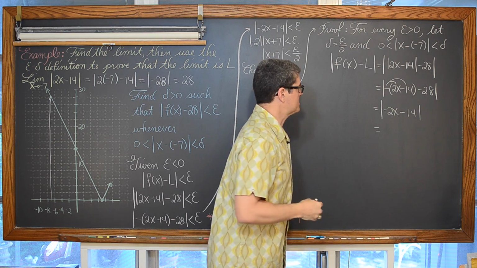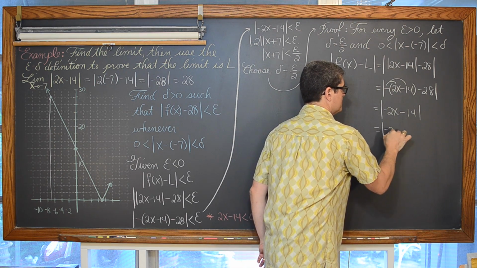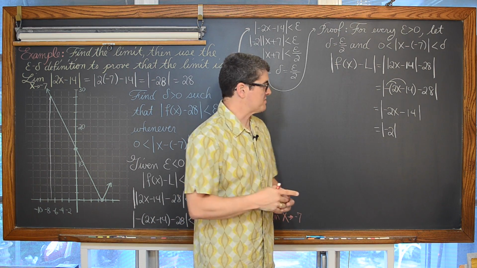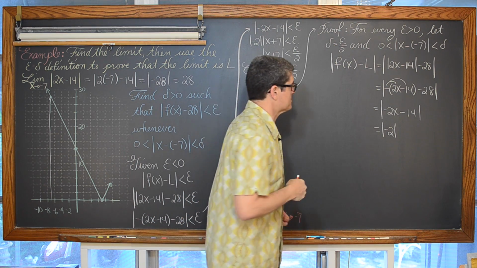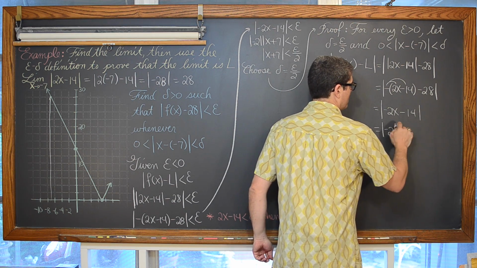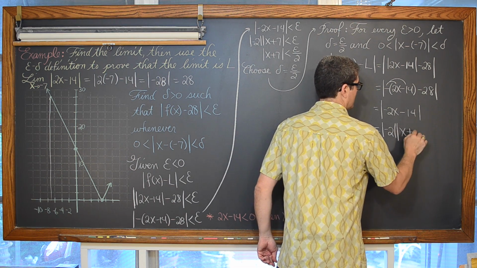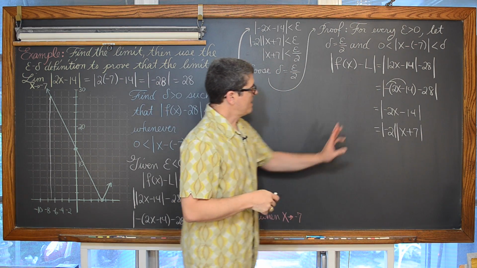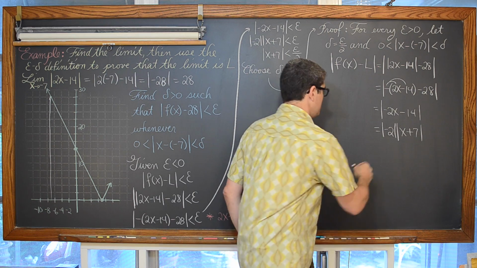Factoring out that negative 2, and separating this one absolute value statement into two absolute value statements: the absolute value of negative 2 times the absolute value of x plus 7, or x minus a negative 7. Now the absolute value of negative 2 is equal to positive 2.